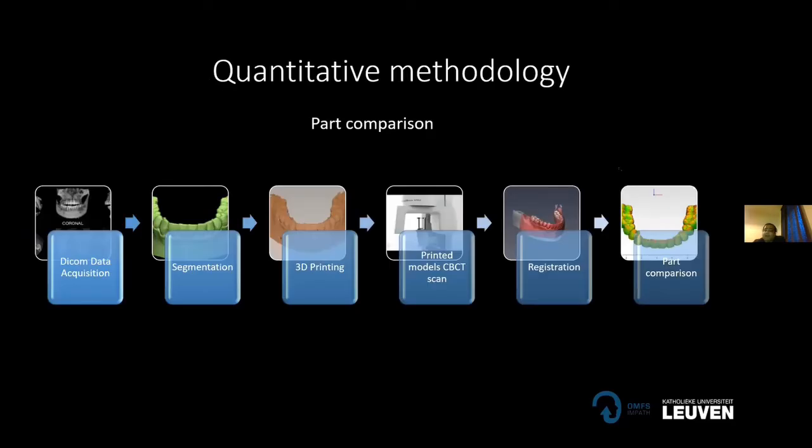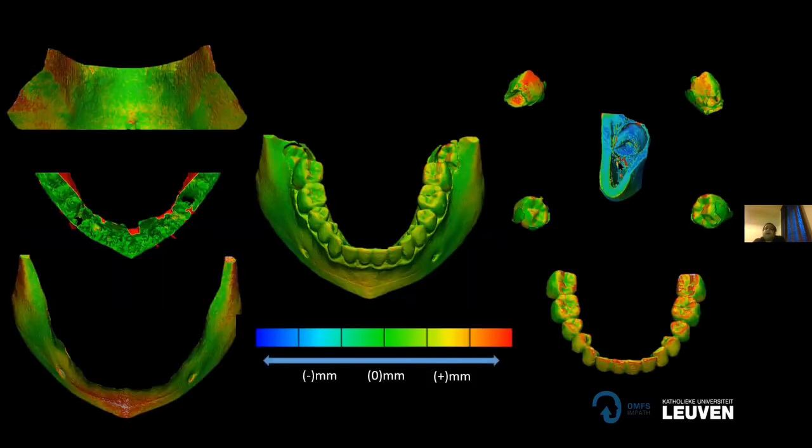And following that, we did a part comparison analysis. This is a color-coded map of all the structures' accuracy. In the middle, you can see the green color in the color chart. Green means that it is very accurate. If you go towards the red side, it means that it's bigger than the real anatomical structure, or you can say in scientific terms, it's overestimating. And blue means, again, it's underestimating, which means it's smaller than the structure which you had from the CBCT scan.